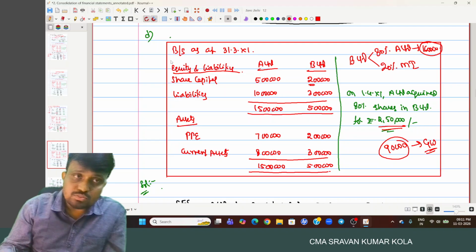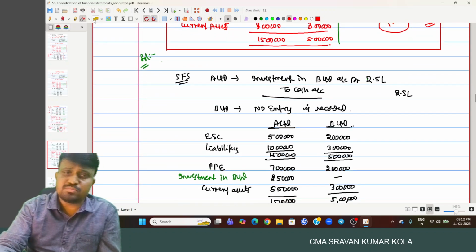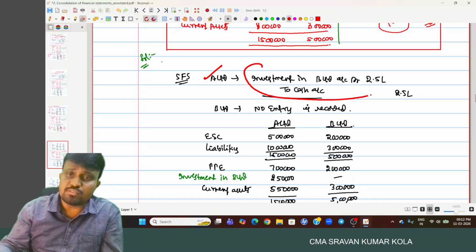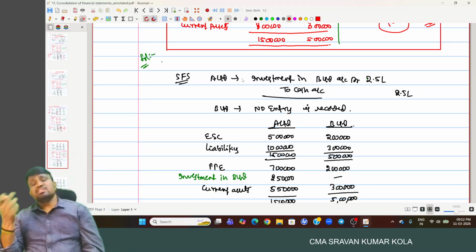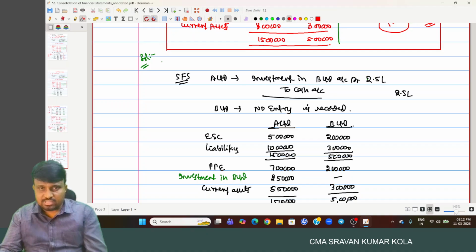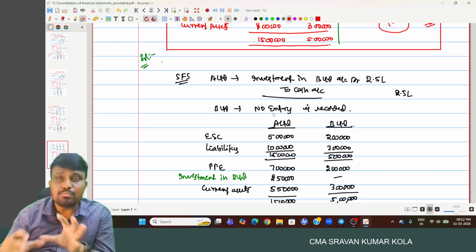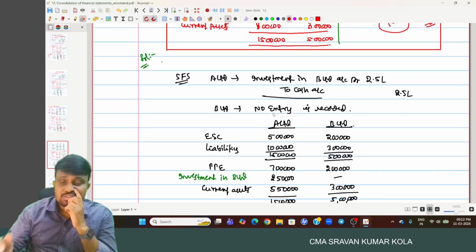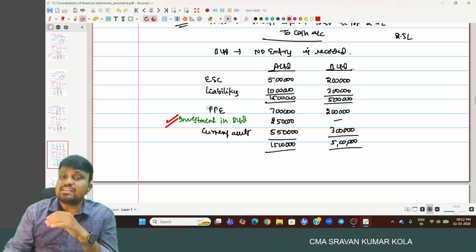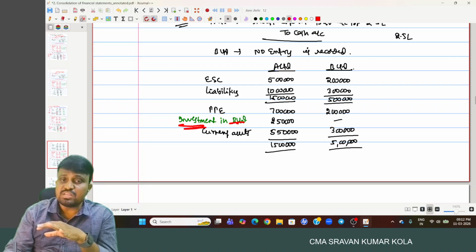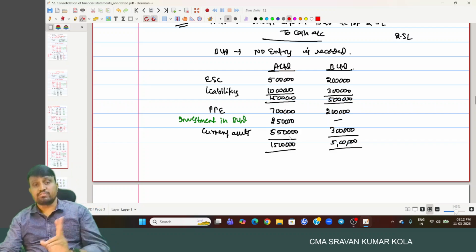Okay, right. Coming to this same scenario, first in the separate financial statements, A Limited will record the entry: investment account debited, cash or bank credited. As per AS-13, when you purchase an investment, it is recorded at cost price only. In the books of B Limited, no entry is recorded, because the transaction is made between the holding company and the shareholders of the subsidiary, not with the subsidiary company directly. In the holding company's books, one item is added, investment in B Limited, and along with that, current assets, meaning cash, are affected. Cash is decreased by 2,50,000.